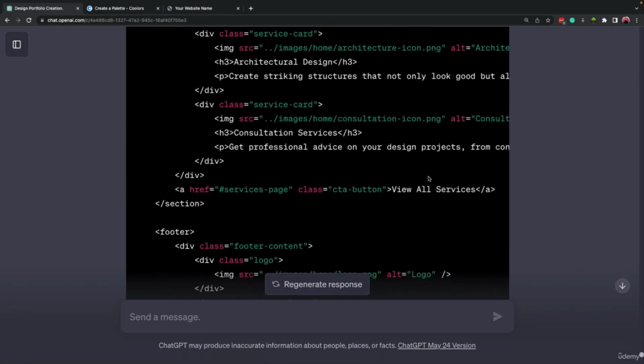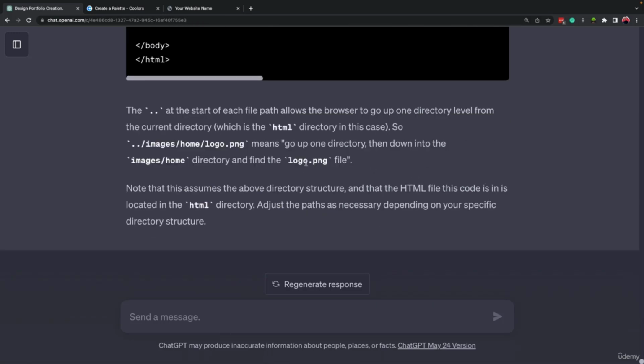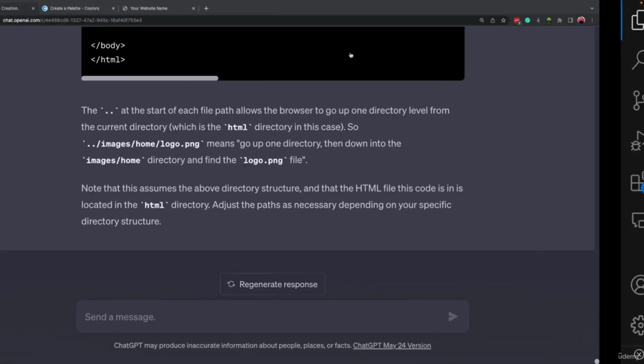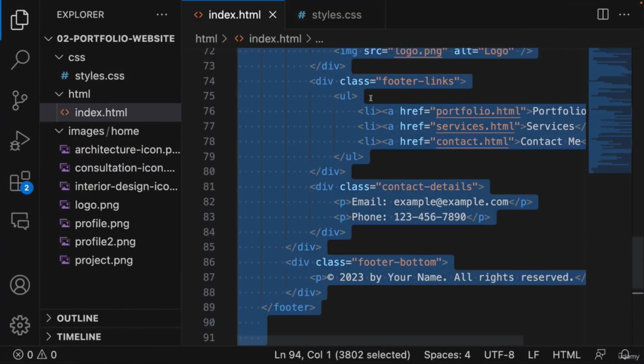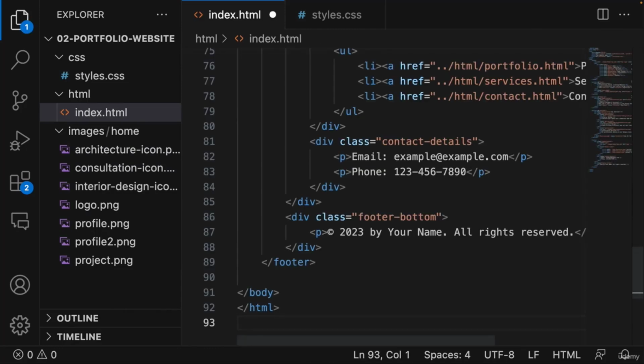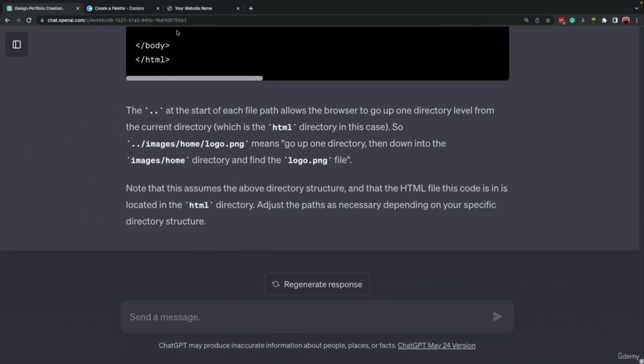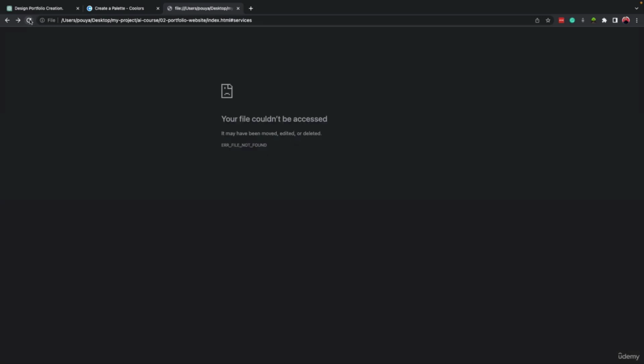So copy the new HTML code. Also here, it provided some explanation. In a moment, we'll get back to it. So let's come to index.html, select all, remove, and paste the new code, save it. Let's come to our website and let's refresh.